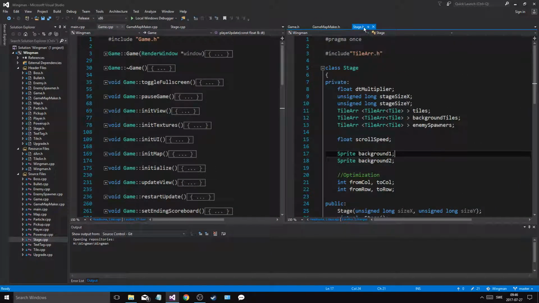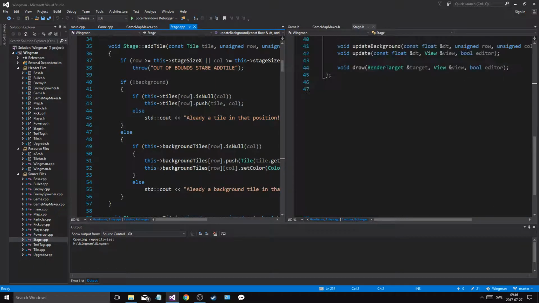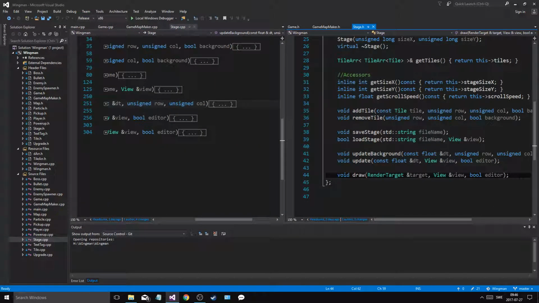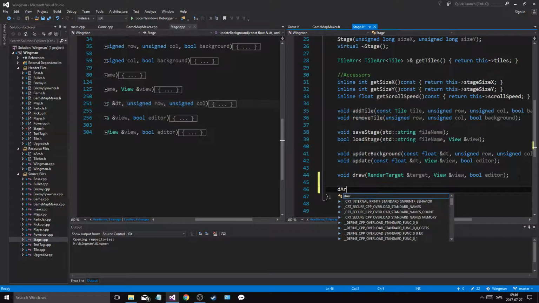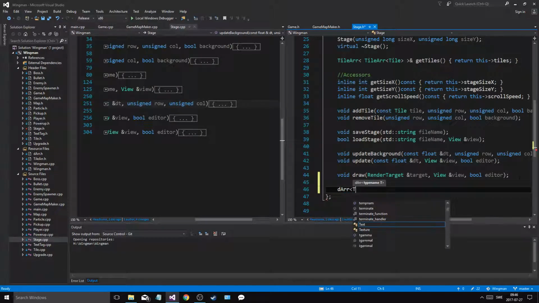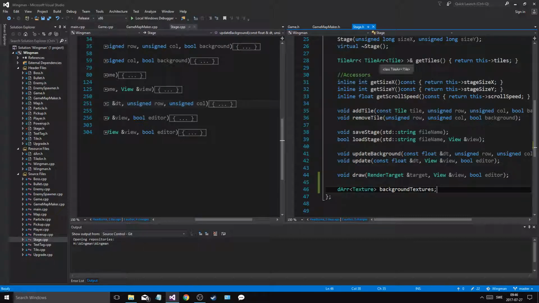We're gonna go into stage.h. So stage is gonna keep all the backgrounds. What we're gonna do is make a D array of texture, just like we did before, textures. We'll call it background textures. Now for us it's important, because stage is not really a texture, so we have to call it background texture so we know what's going on.